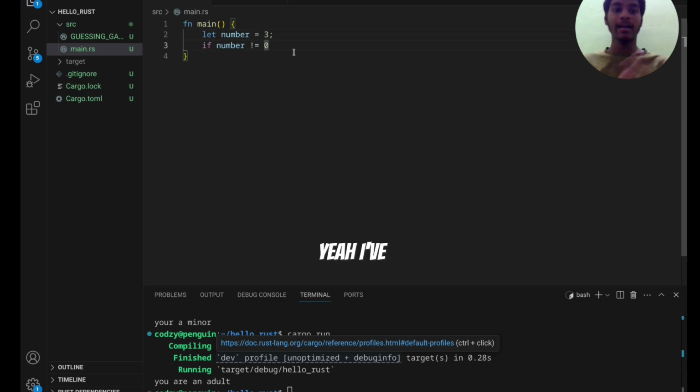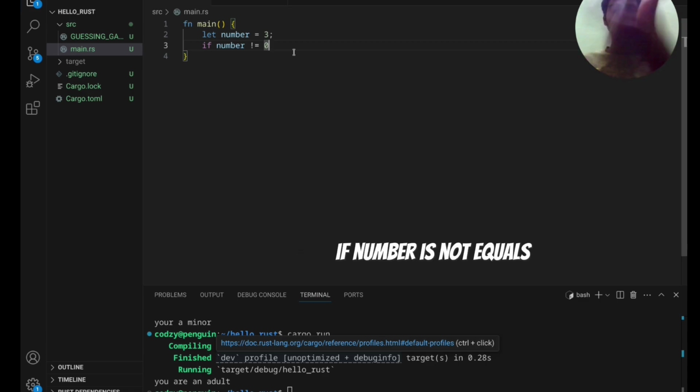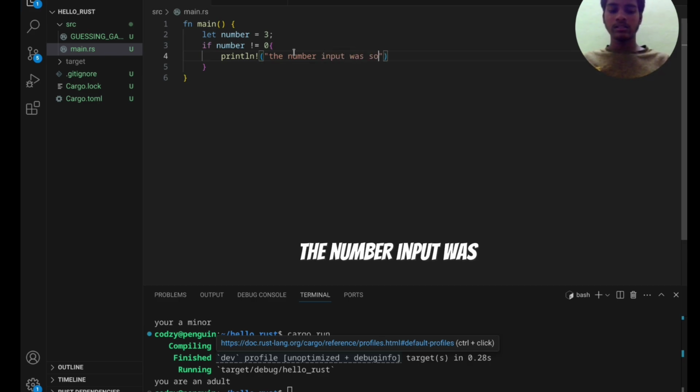I have chosen the number as 3, and I'm going to have my condition now. If number is not equal to 0, then print the number input was something else other than 0.